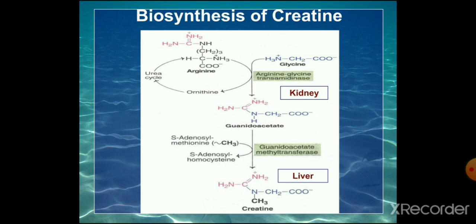In the first reaction, the amidino group of arginine condenses with glycine to form guanidoacetate, by the enzyme arginine glycine transamidinase. Then guanidoacetate is methylated by S-adenosylmethionine, by guanidoacetate methyltransferase in the liver, to form creatine.